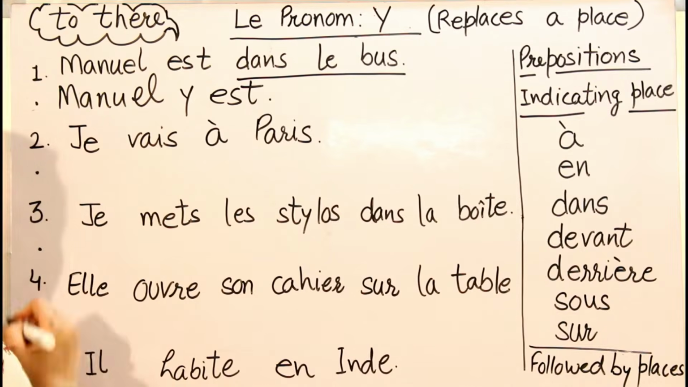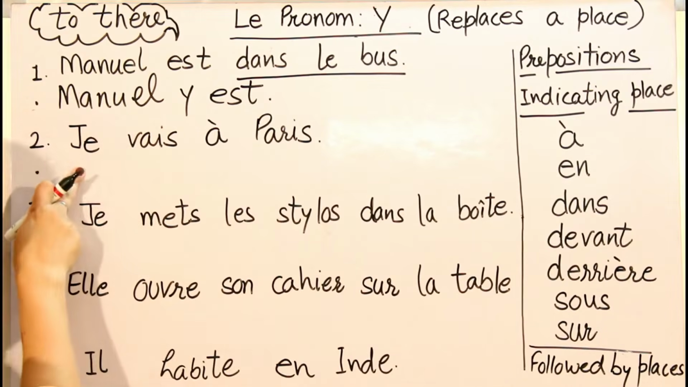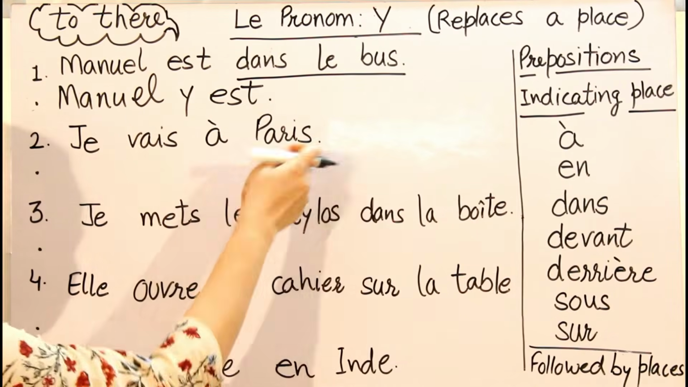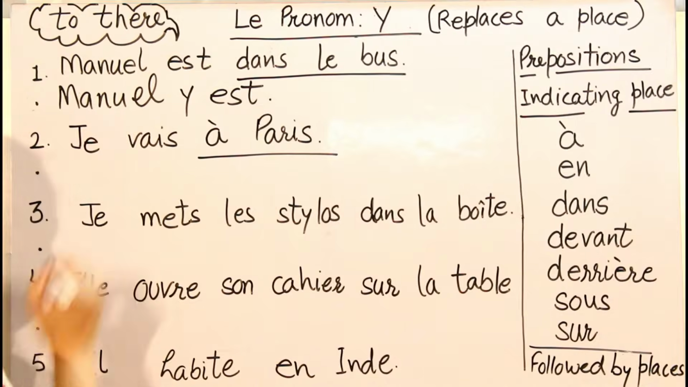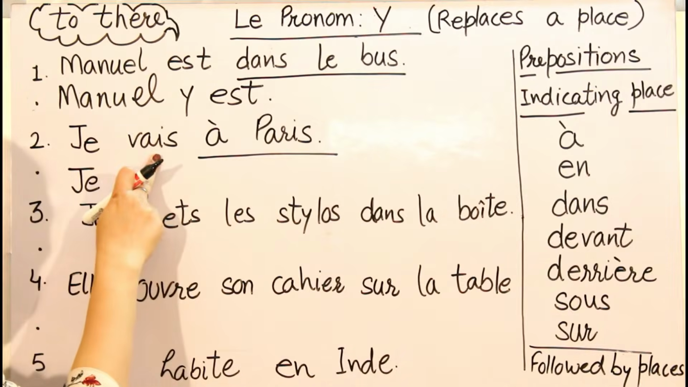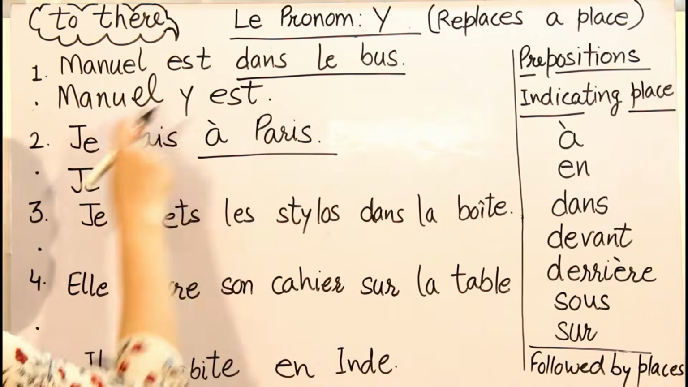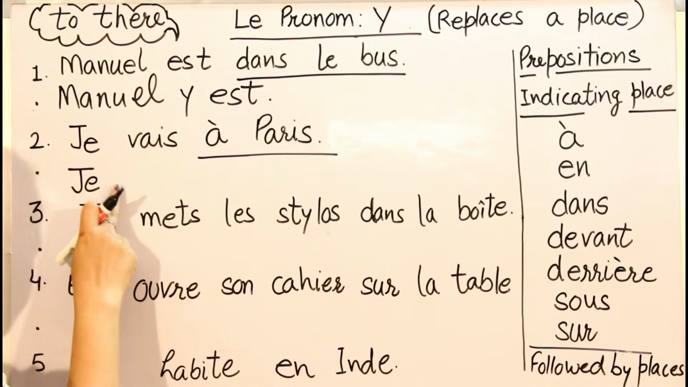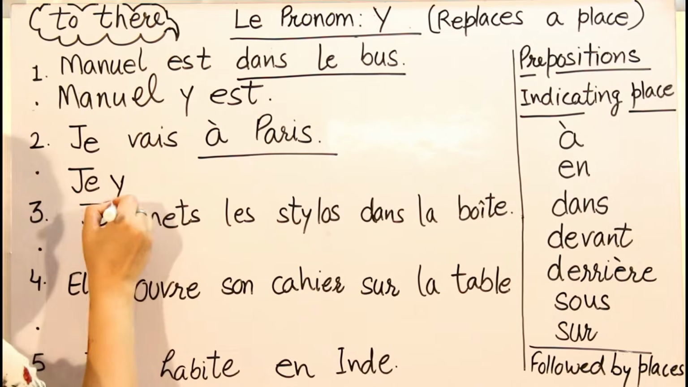Got it? Now comes the second statement. Je vais à Paris. I am going to Paris. Now I want to replace this. This is my place. Okay. Now I will write je first. Now I'm not going to write the place because this is to be replaced with a pronoun, and the exact place to write the pronoun is here before the verb. Okay. So here I am going to write this.